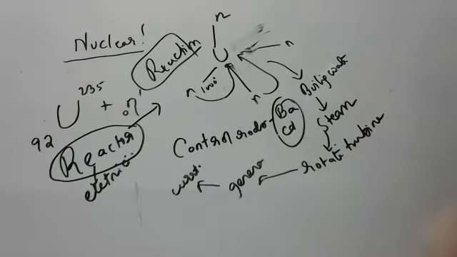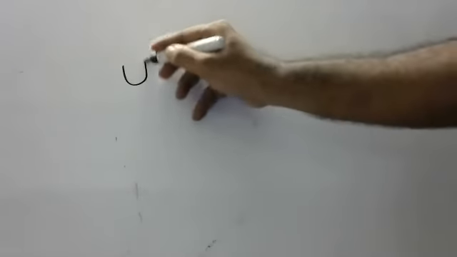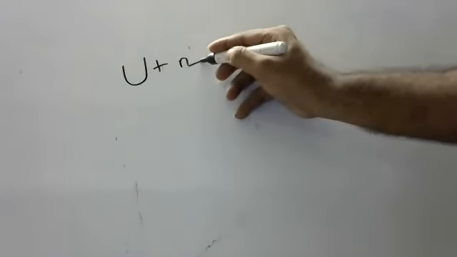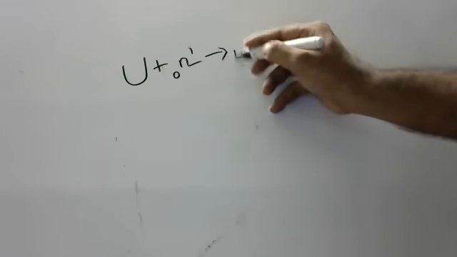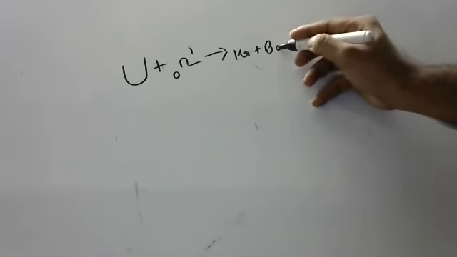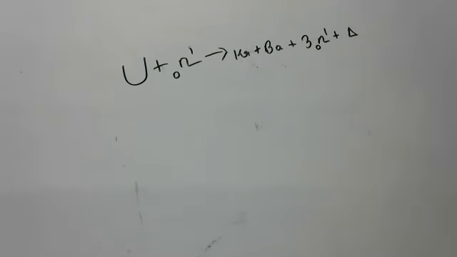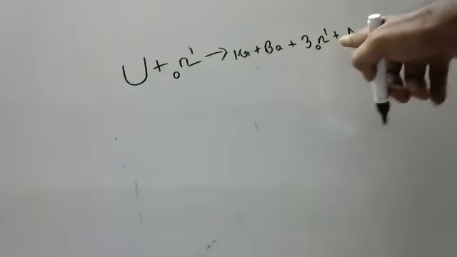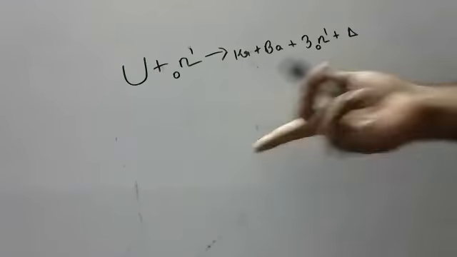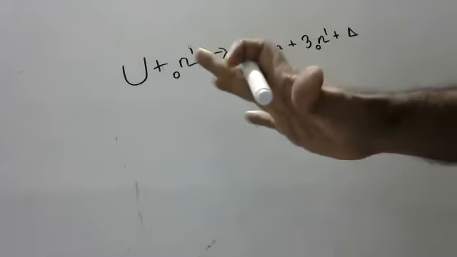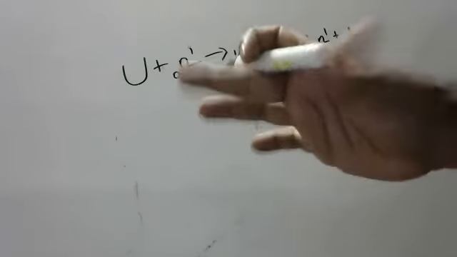Everywhere, the reaction is the same. What is the reaction? Nuclear fission. What is nuclear fission? Again, I'm saying slowly. Fission means a big atom like uranium, when bombarded with a slow-moving neutron, breaks up into two smaller atoms by liberating 3 neutrons and large amounts of energy. Again, the 3 neutrons will hit uranium and become 9 by liberating large amounts of energy. Again, that 9 will hit uranium and become 27 by liberating so much energy. That energy, if we can't control it, will become an atom bomb. If we can control it, it will become a reactor.